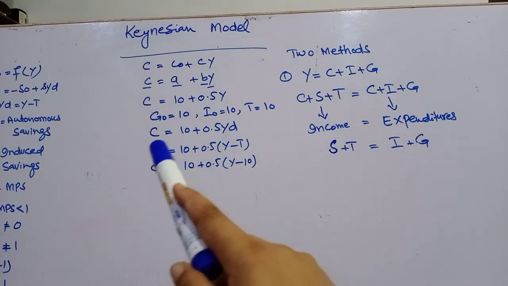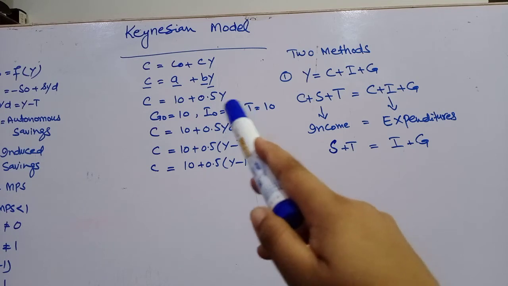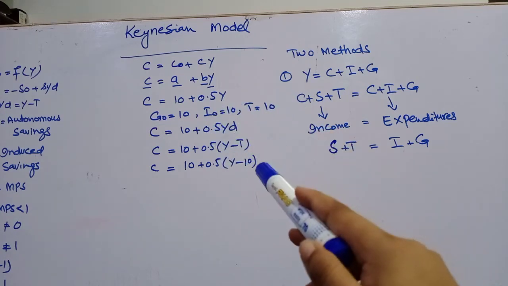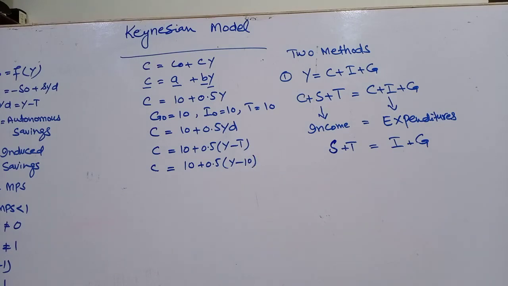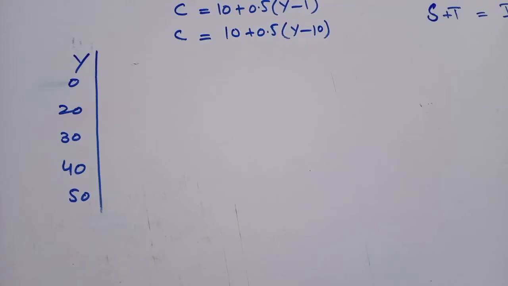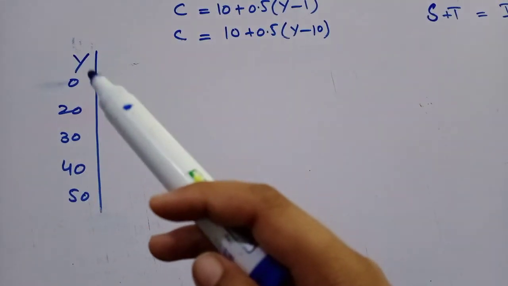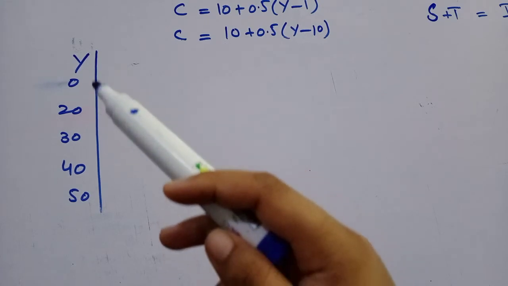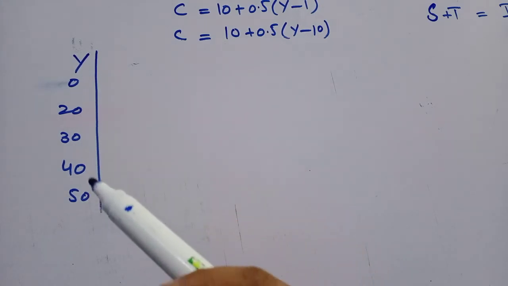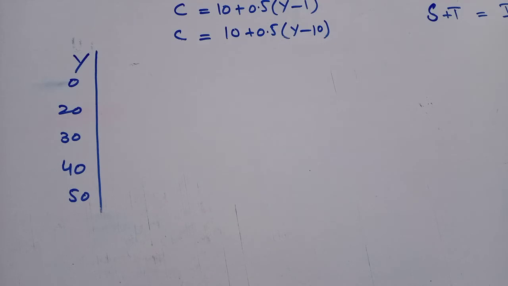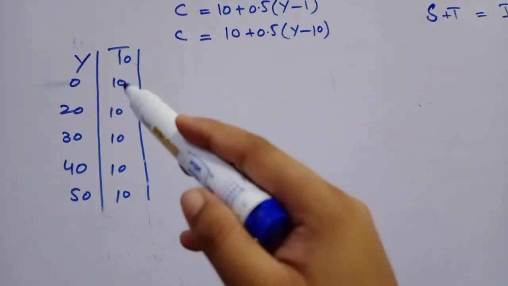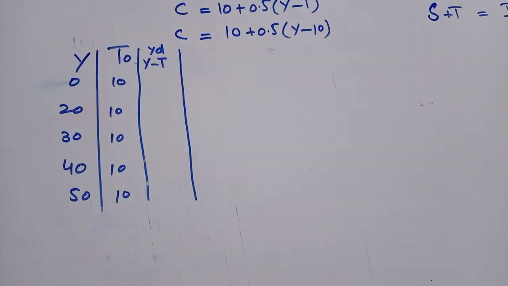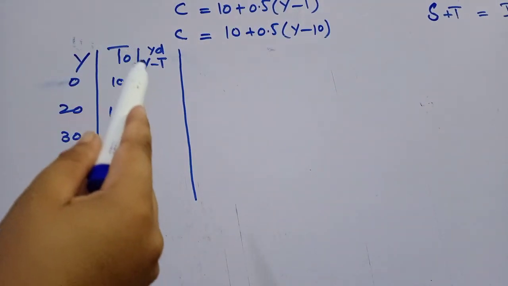C is equal to 10 plus 0.5 YD, where YD is disposable income, Y minus T, and the value of T is assumed here to be 10. So let's make a table. First of all, assume Y's values. We will assign imaginary values to Y: 0, 20, 30, 40 and 50. Column 2 shows the taxes level that is the same for all levels of income, that is 10, 10, 10, 10. The next column is YD, Y minus T.